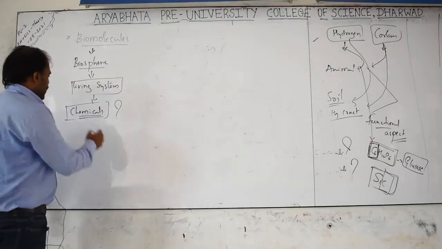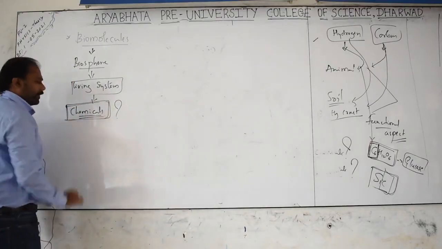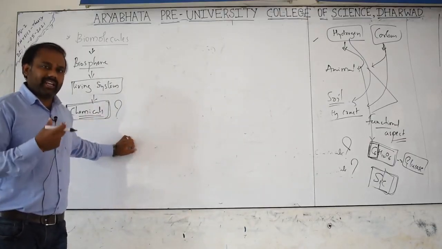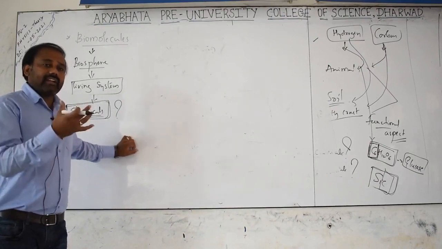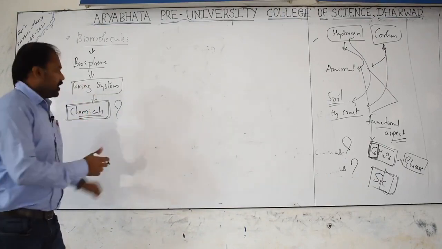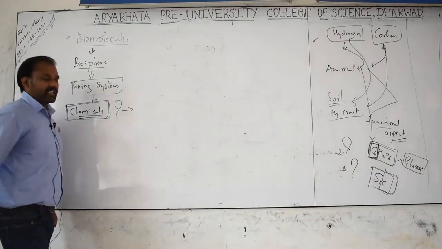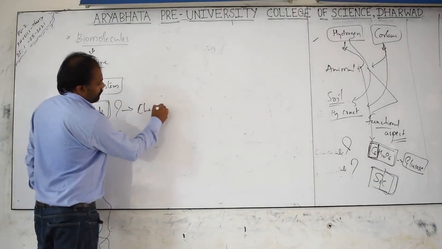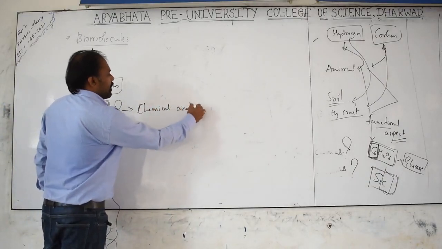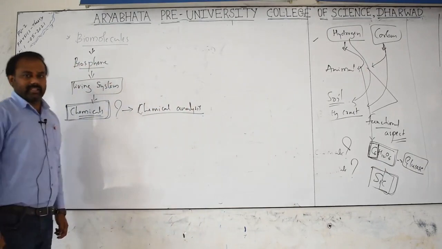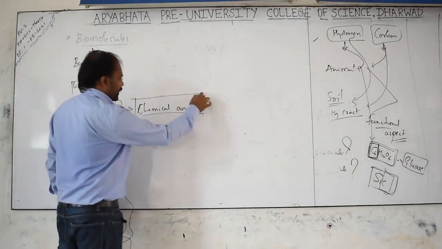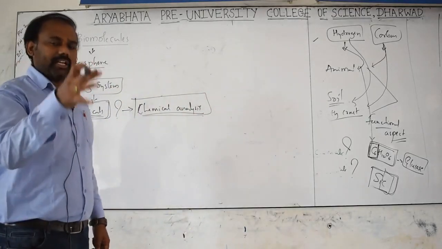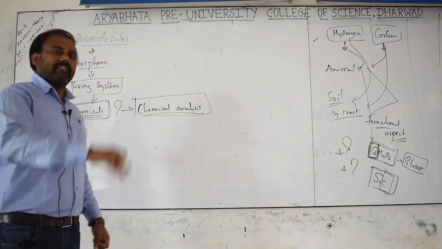That is what we need to understand. So my question is, when you take any sample or any living material, what are the different chemicals it contains? To understand what chemicals are present in the material, we have an experiment called chemical analysis. Do remember, in the examination they may ask about chemical analysis, a small experiment to understand the different chemicals present in the given sample.